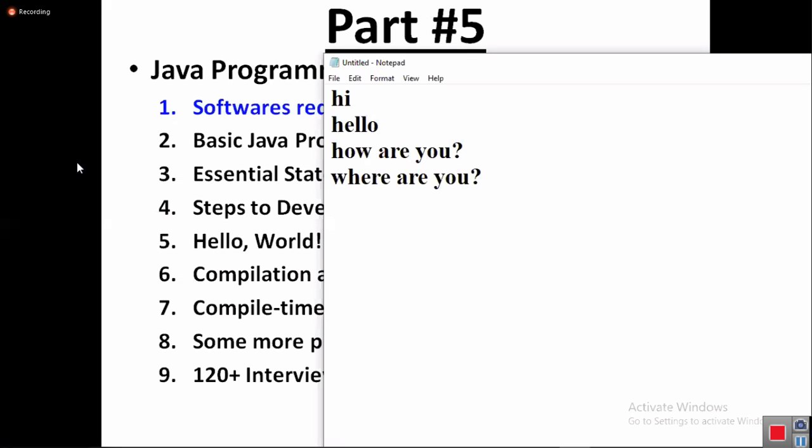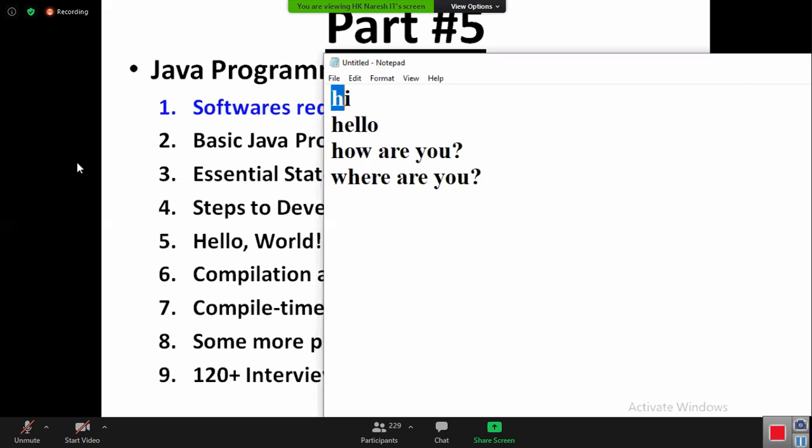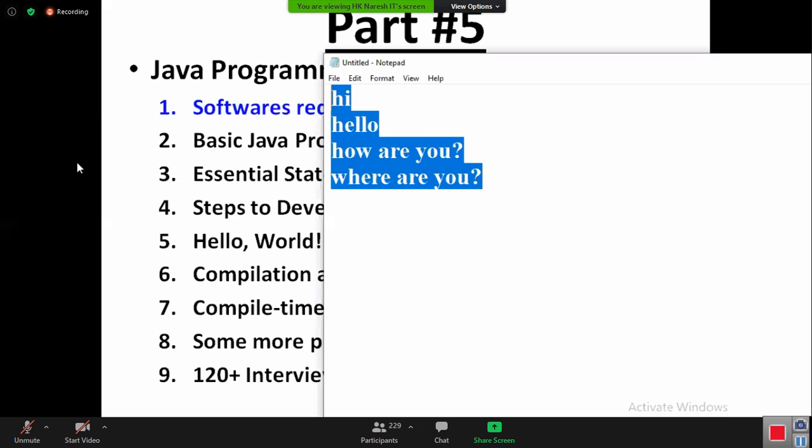Hey, this is which language? Java, na? This is which language? This is English. But you want Java. Tell me, how can I say it is English? Hello, how are you? All these are what, sir? My English only, sir, I know.